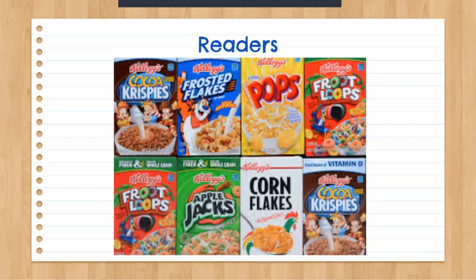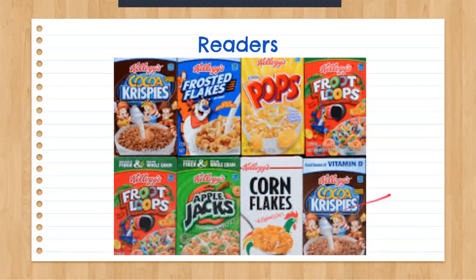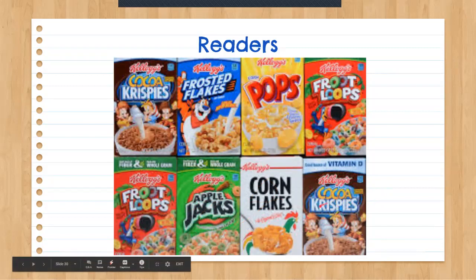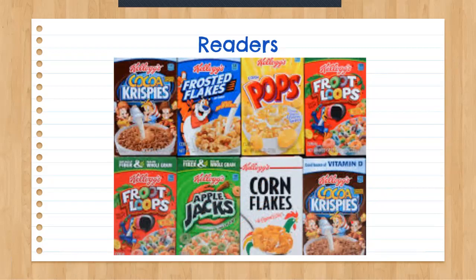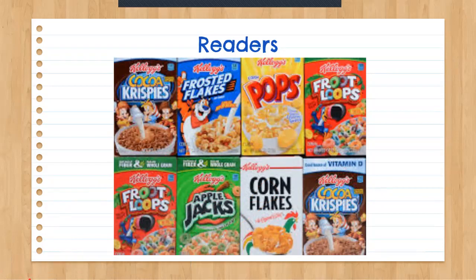That's how I know, because I'm reading the words. How about Apple Jacks? How about Corn Flakes? Oh, my kids love this one. Cocoa Krispies. You can make Rice Krispies with these too. Yum. And look at that, we're reading the words. Cocoa Krispies. Okay? So in the world, all around us, we can read by looking at all different types of things.